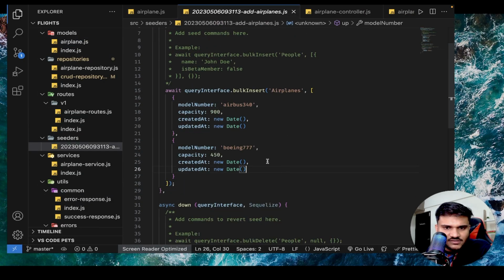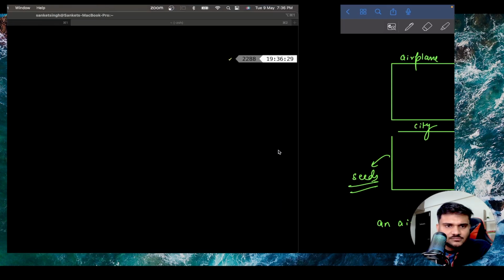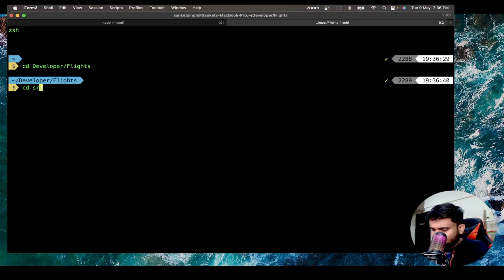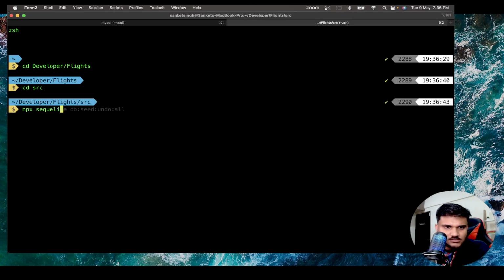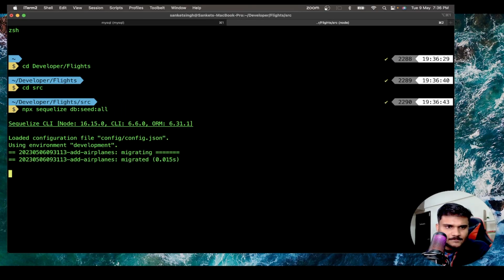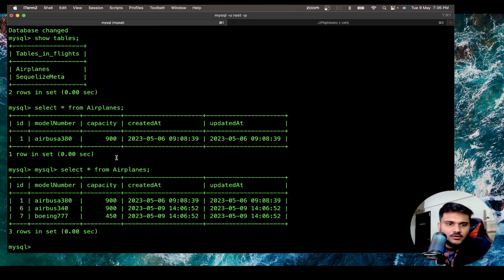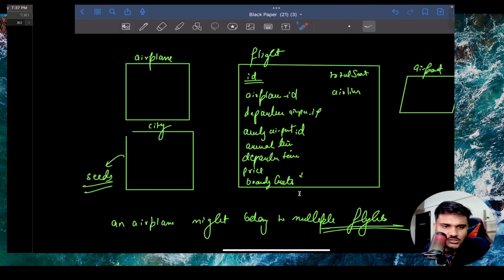You can see we have some seeds prepared. Let's have some things seeded here. npx sequelize db:seed:all. And you can see now details have been seeded, and there is more data actually present here. Okay, good. This looks good.